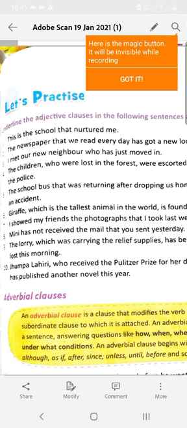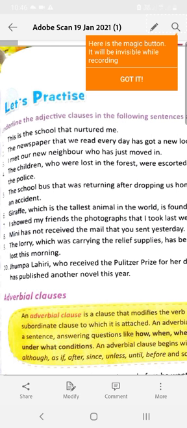Number 3, I met our new neighbor who has just moved in. Who has just moved in says about the neighbor. So, this is an adjective clause, a subordinate adjective clause, and it describes the noun neighbor. Number 4, the children who were lost in the forest were escorted home by the police. So, who were lost in the forest says about the children or describes the children. So, who were lost in the forest is a subordinate adjective clause and the noun here is children.